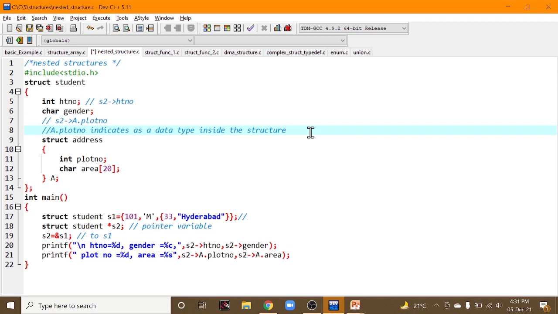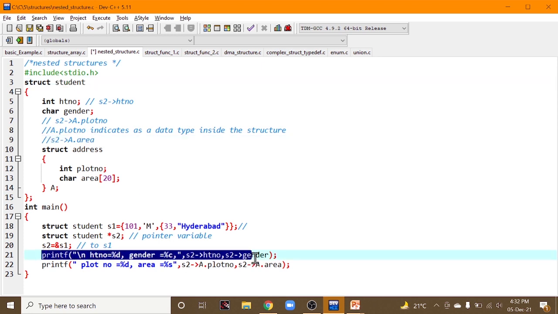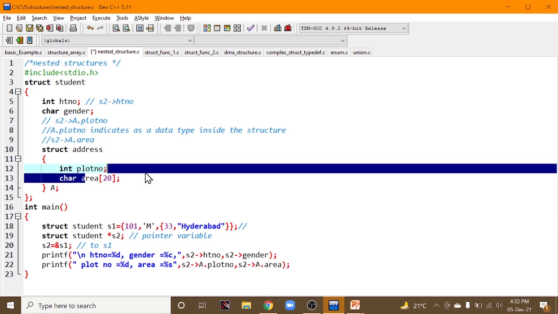So you can write S2 pointing to a dot area. This will give you what? The area of the student record. So from these statements you can print hall ticket number, gender, plot number and area as well.